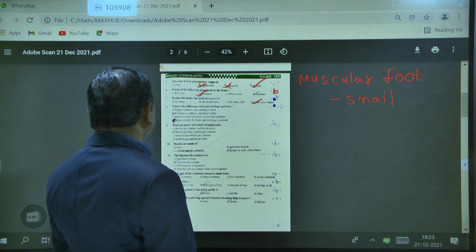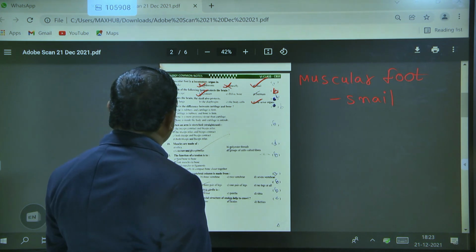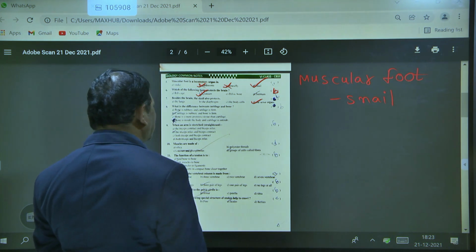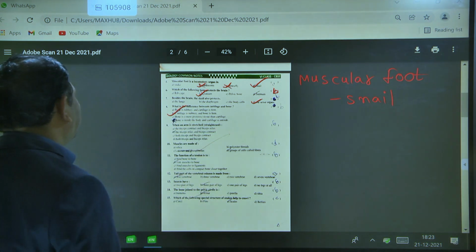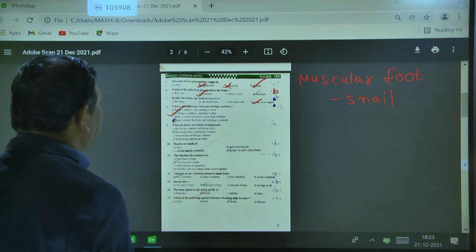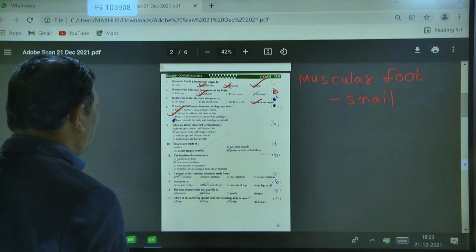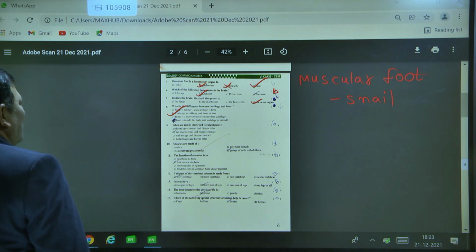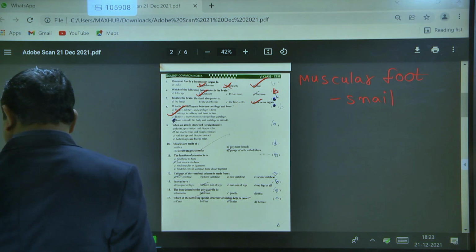And bone is a more primitive tissue than cartilage. Wrong answer. Next, bone is inside the body and cartilage is outside. This is also wrong. The correct answer is: cartilage is rubbery and bone is fine. So this is the answer for that eighth question.